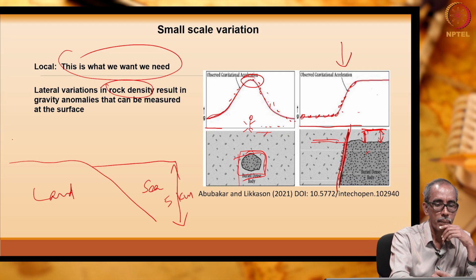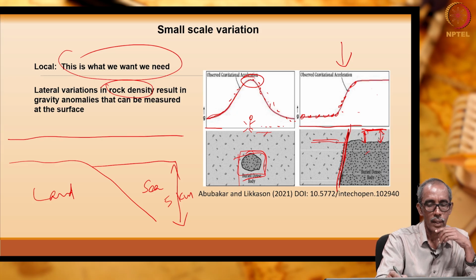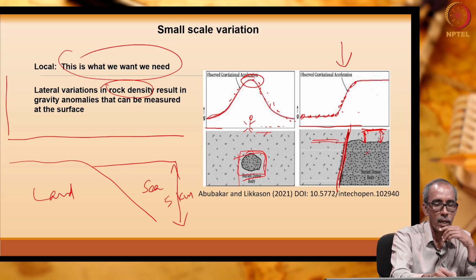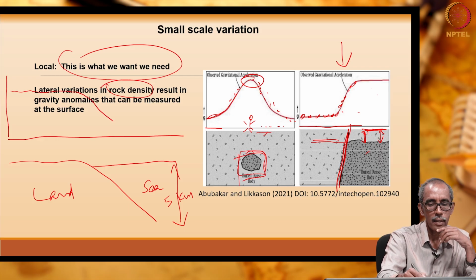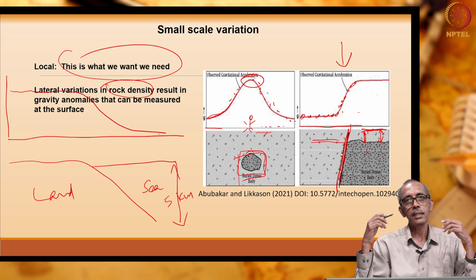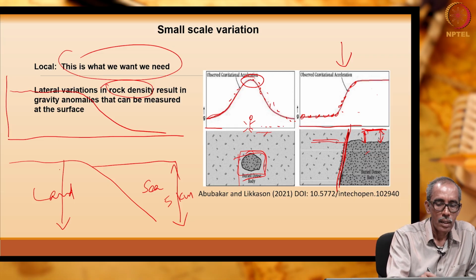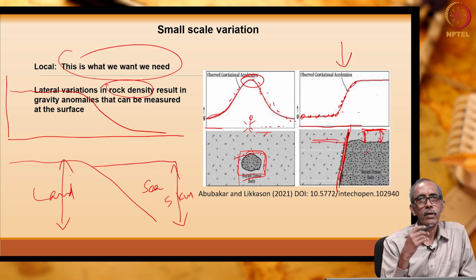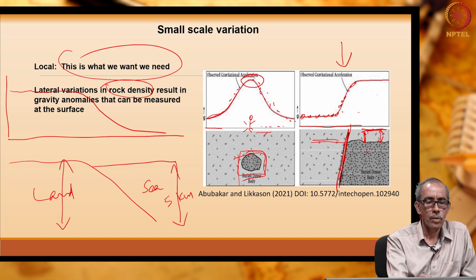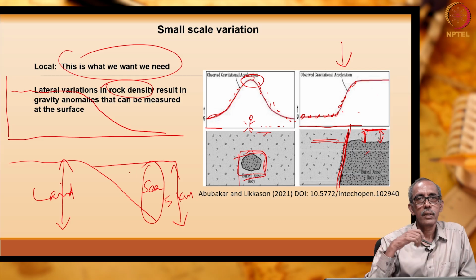So, when you make measurements from here to here, the gravity value will be comparatively higher in the land part, and in the sea part it will come down, because here this 5 kilometer is solid matter, even let us assume it is coal or sand, clay, whatever we assume, the density here will be comparatively higher than that of the sea water.